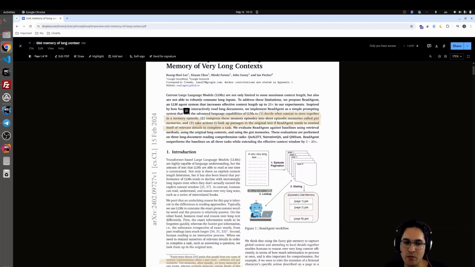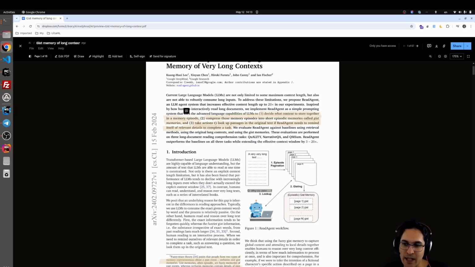Then on each episode, we ask the LLM to summarize it, but not summarizing. They're mentioning that the word summarize was degrading the performance, so they use some word like shortening. So they shorten the episode and convert it to the gist. And now they have a gist which is much more compressed compared to the very long context.